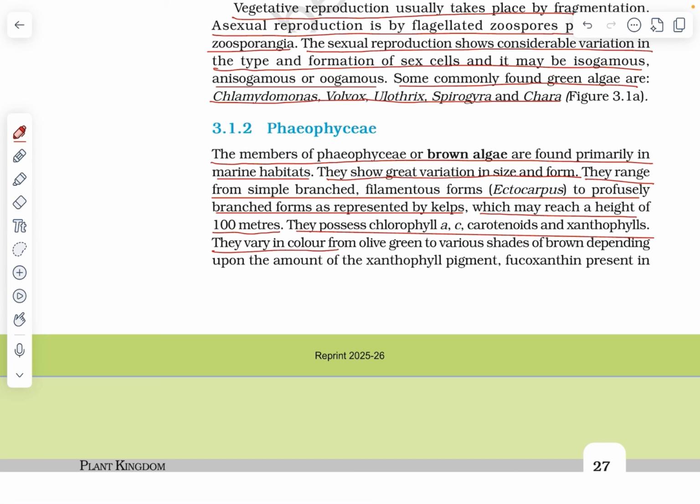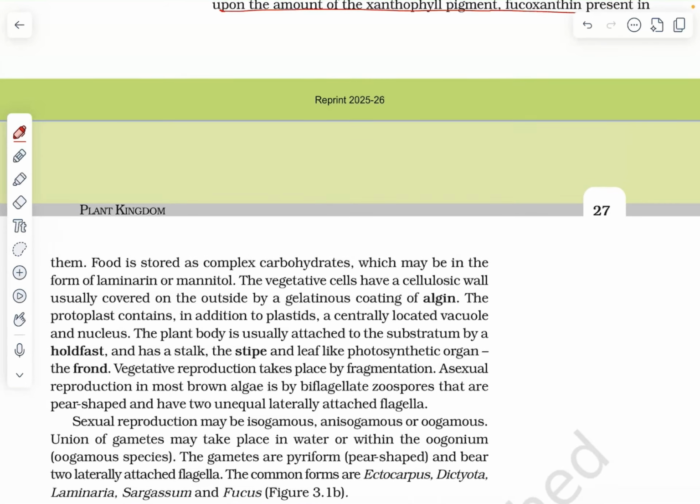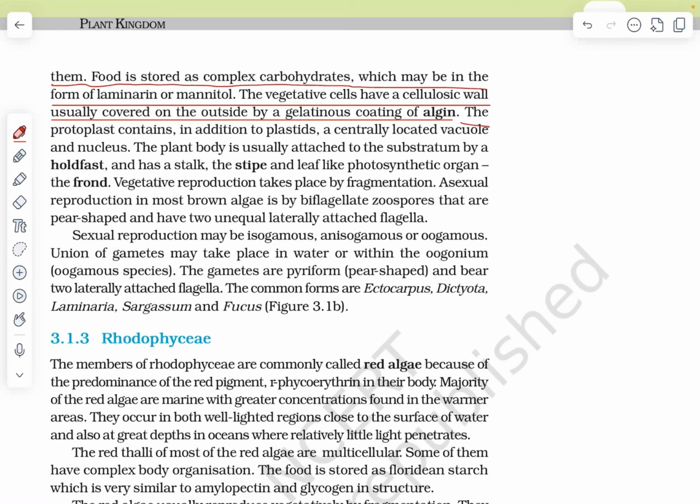They vary in color from olive green to various shades of brown depending upon the amount of the xanthophyll pigment fucoxanthin present in them. Food is stored as complex carbohydrates, which may be in the form of laminarin or mannitol. The vegetative cells have a cellulosic wall usually covered on the outside by a gelatinous coating of algin. The protoplast contains, in addition to plastid, a centrally located vacuole and nucleus.